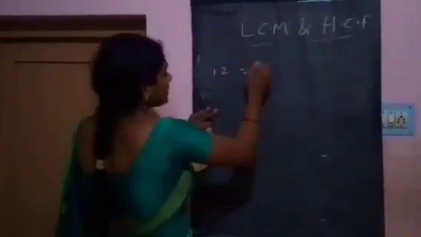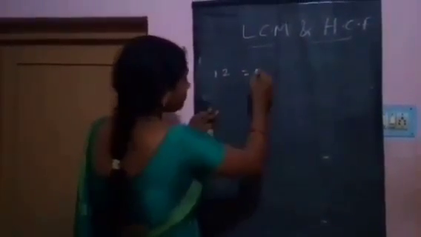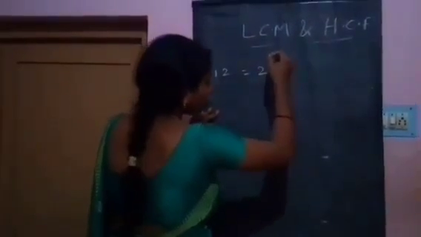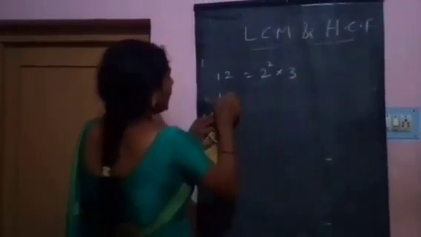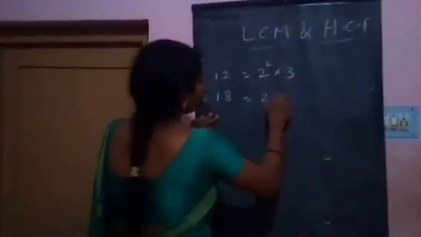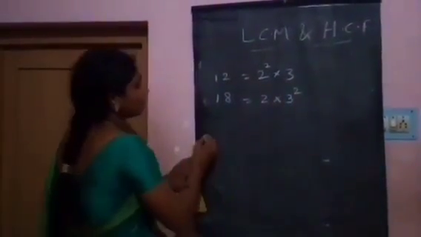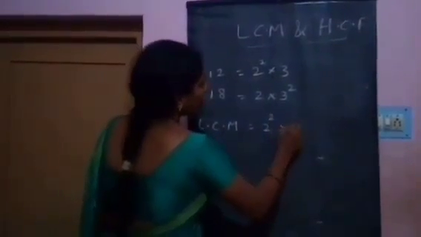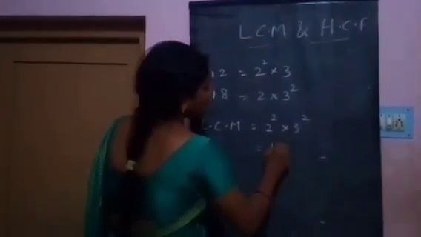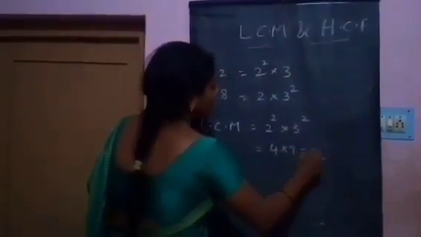12 can be written as 2 square into 3. 18 can be written as 2 into 3 square. LCM is 2 square into 3 square. That is 4 into 9 equal to 36.